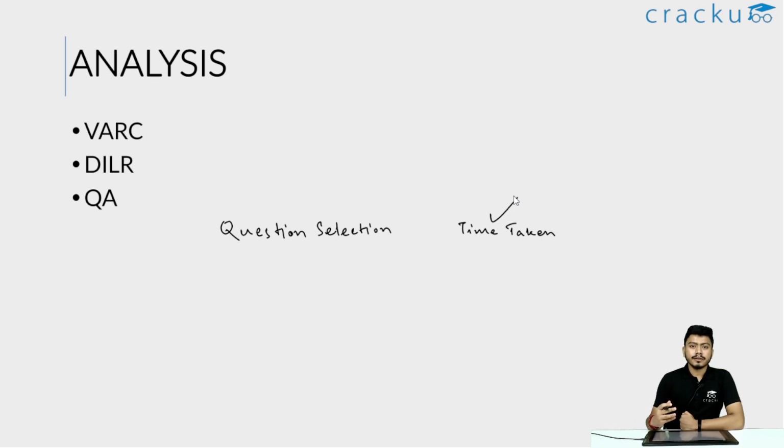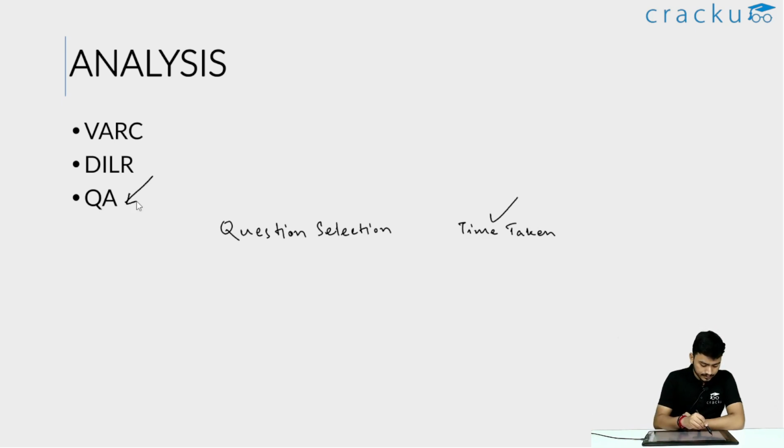In DILR, you need to make sure that you are not giving more than the required time in a particular set. You need to make sure that you are not stuck in a set for about 15 minutes, 20 minutes. You need to have a buffer time, after which you will definitely move on to the next set if you are stuck in the previous set.